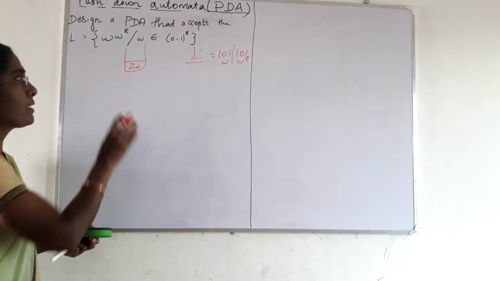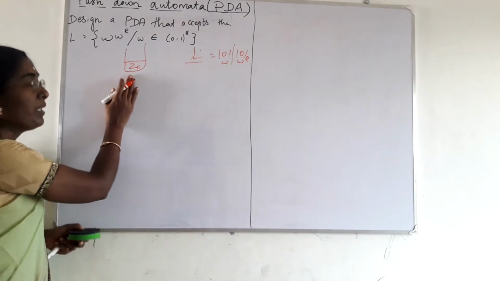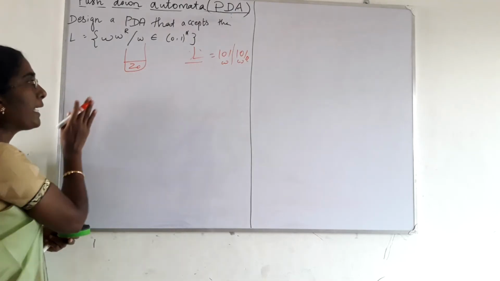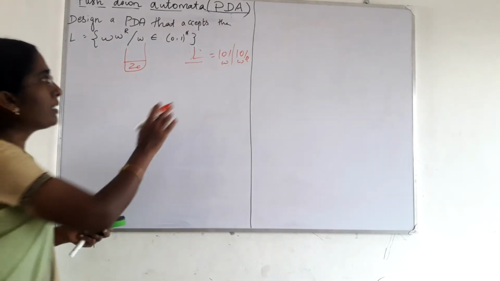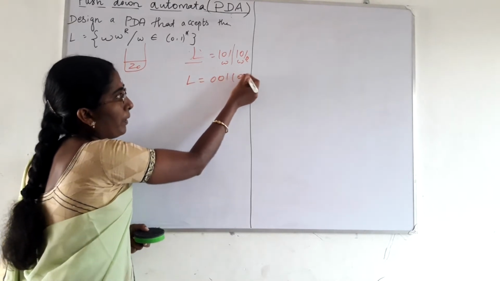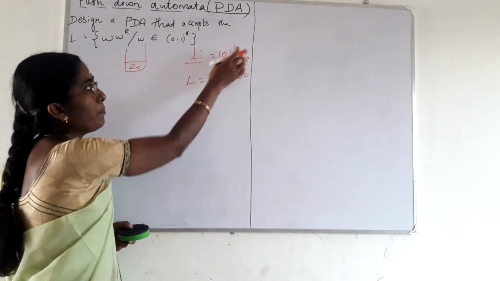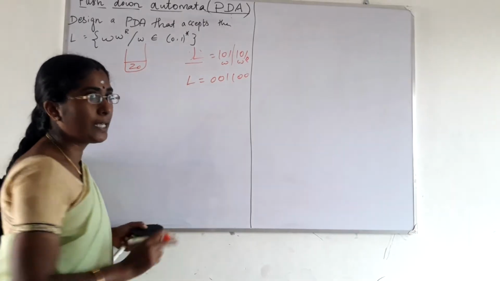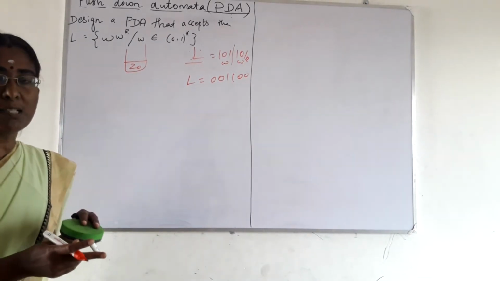Now the stack is having Z0. The first symbol may be either 0 or 1. This is one example, and this is another example that starts with 0. Here the string starts with 1, and here the string starts with 0.